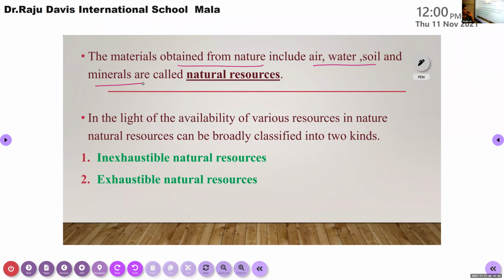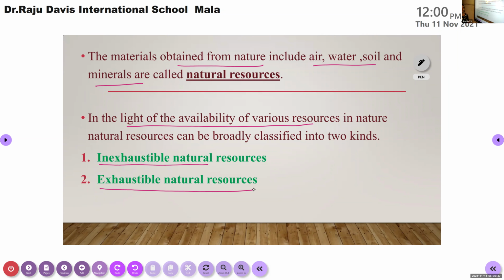Depending upon the availability of these resources in nature, we can classify natural resources into two types. First one is inexhaustible natural resources, and the second one is exhaustible natural resources.